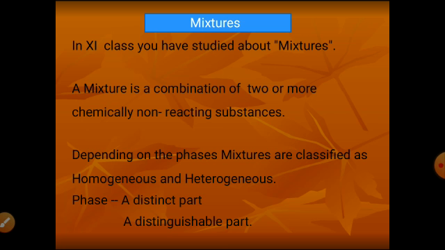Depending on the phases, mixtures are classified as homogeneous and heterogeneous. These are Greek terms. Homos, Greek, means same. Heteros means different. Genos means kind. Here, kind is used for the phase. So homogeneous means same phase, heterogeneous means different phase. Phase: what is the meaning of phase? A distinct part, a distinguishable part is called a phase.